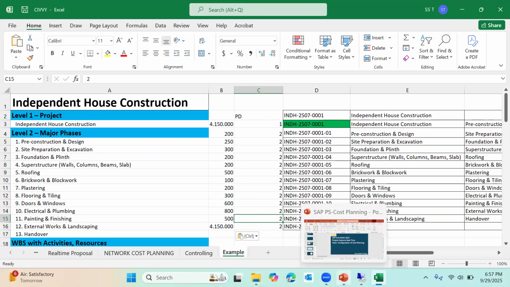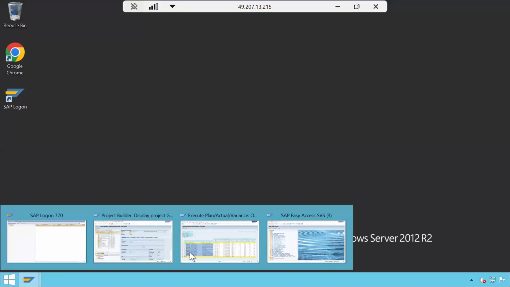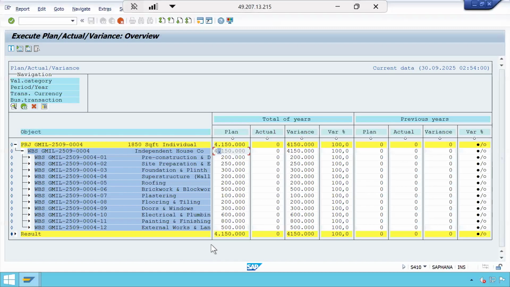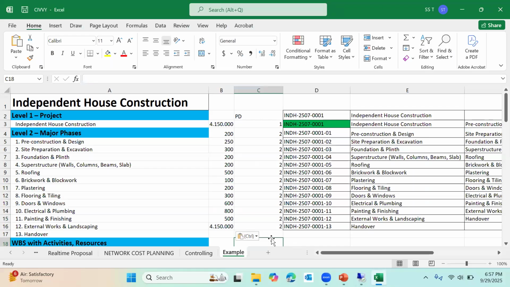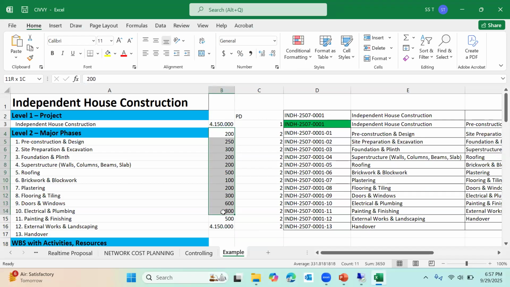I think one of the WBS elements is missing. Oh, we gave only 12, I think, right? That is the reason. No problem. Okay, so I got the values now here. So what I will do, I will just take this.